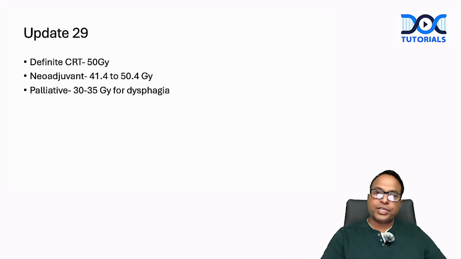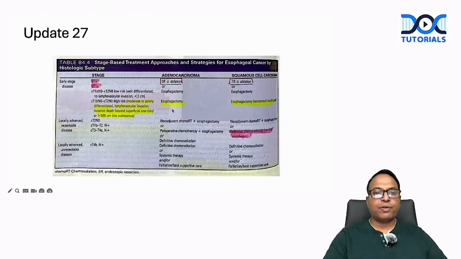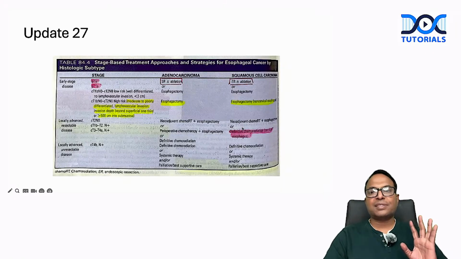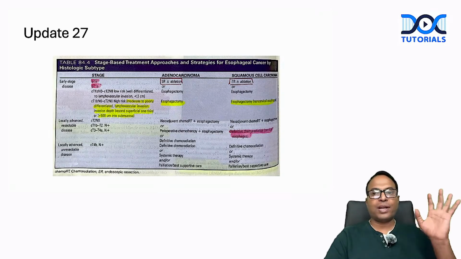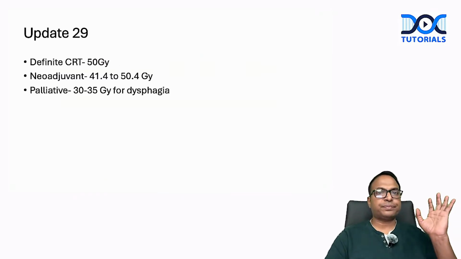Definitive chemoradiation is given for adeno cancer as well as for squamous cell cancer. So either we can do neoadjuvant chemotherapy plus esophagectomy, or perioperative chemotherapy plus esophagectomy, or definitive chemoradiation. Definitive chemoradiation is the only treatment for cervical esophagus. Please understand, for cervical esophageal cancer, there is no surgery. It's only definitive chemoradiation.